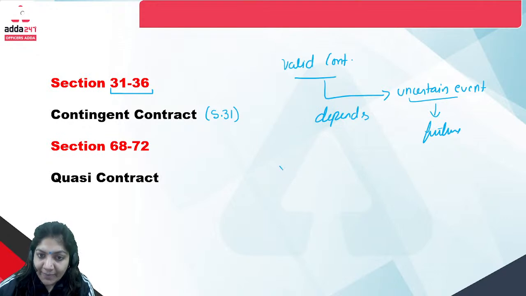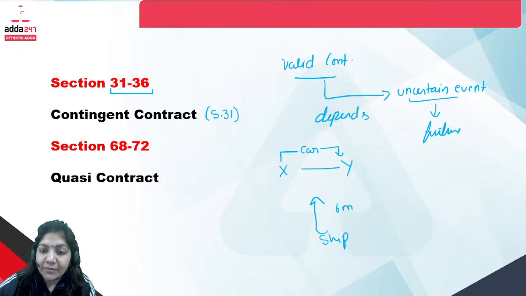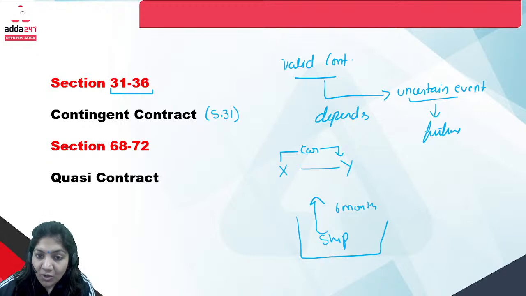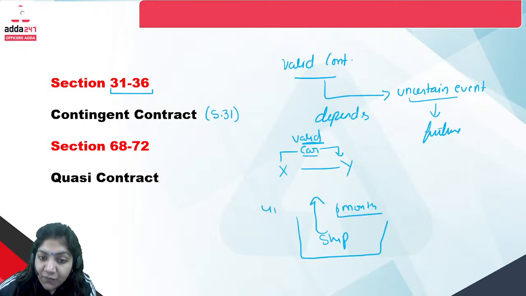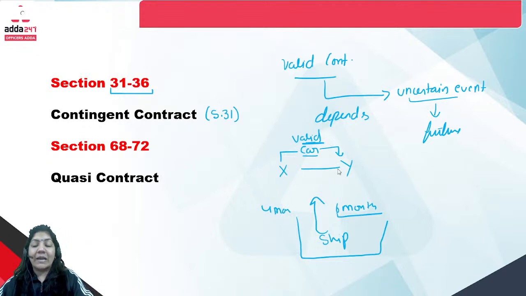A simple example: X and Y are there. X says to Y, I will give you my car if my ship returns within 6 months. So this is the event. This contract, that X has to give the car to Y, should be a valid contract. It depends on this event, that the ship should come within 6 months. So if the ship comes in 4 months, then the car will be delivered to Y. This is called contingent contract.